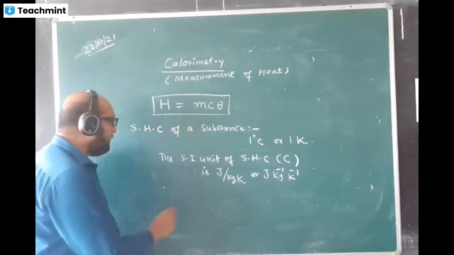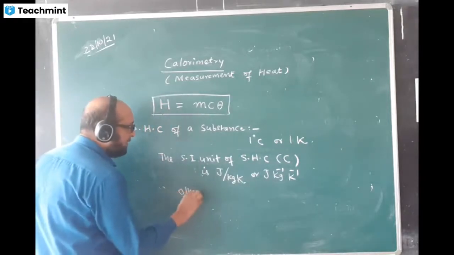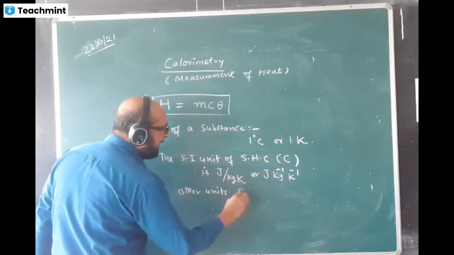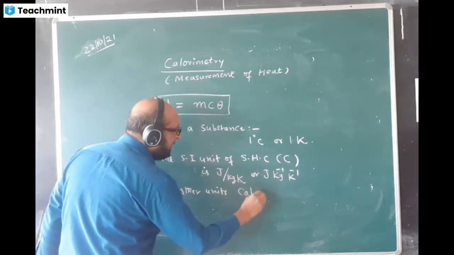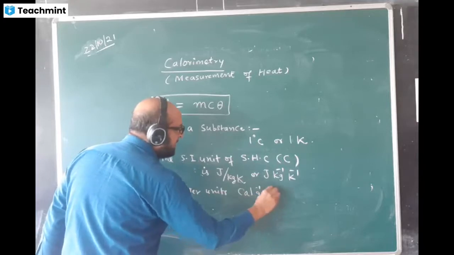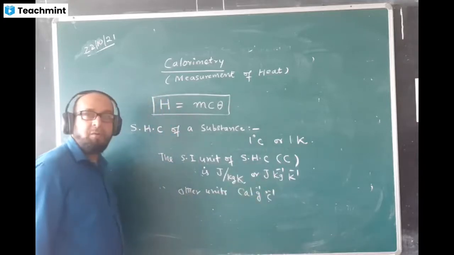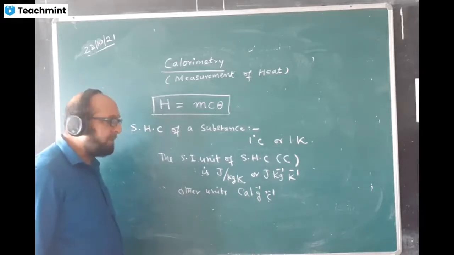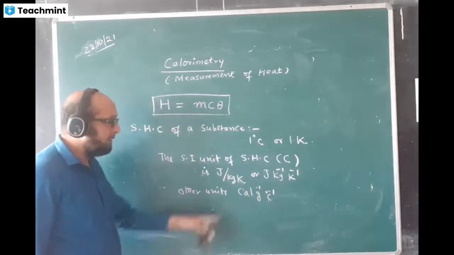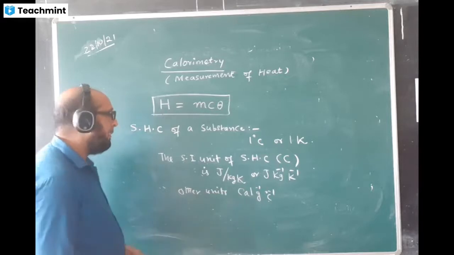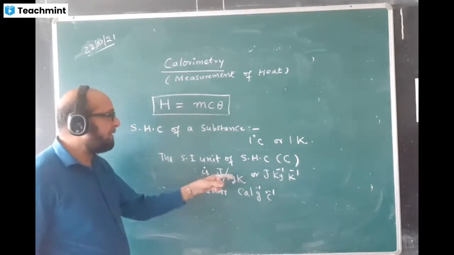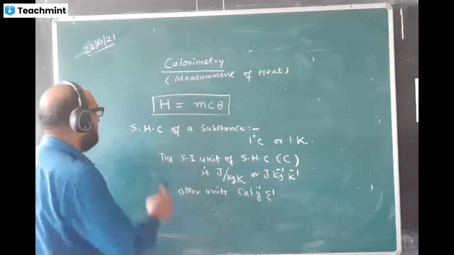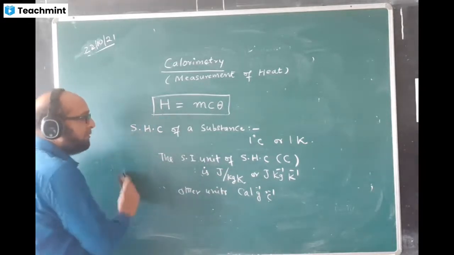Okay. Other units we can add. Instead of joule we can add calorie. Calorie per gram per degree Celsius, or calorie per kg also we can write. This way also we can write. But for the SI unit, temperature we will take in Kelvin. We will not take degree Celsius. Okay. Understood? Definition you understood.